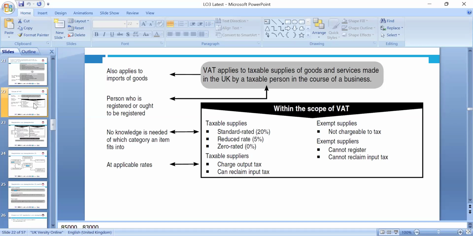So we can look at taxable supplies: standard rate 20%, reduced rate 5%. There are products which are zero rated. Then the question can be, what is meant by zero rated? Zero rated goods are those goods that count towards the turnover, but we do not charge VAT on them. The threshold of 85,000 will count, say, 20,000 worth of zero rated product. Okay, exempt supply, we do not charge, so we can look at things like children's clothes and various other things. Exempt suppliers cannot be registered and cannot reclaim VAT.